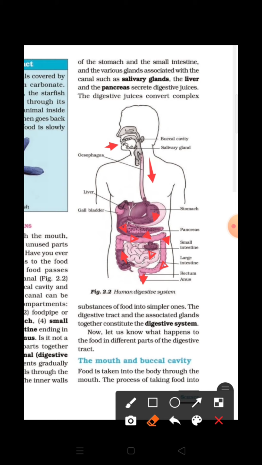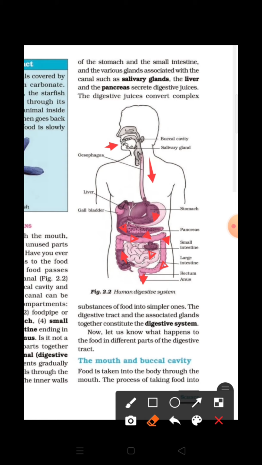During traveling, the food gets digested, that is, breaks down into simpler substances. Because the inner wall of the stomach, small intestine, and some glands associated with the alimentary canal such as liver and pancreas secrete some digestive juices over the food, the food breaks down into simpler substances and then our body can absorb them. So all these parts along with the associated glands together form the digestive system.